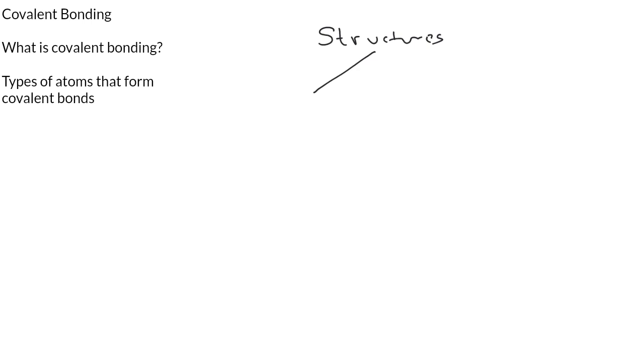But for covalent compound, it is either going to be a simple molecule, or they are going to form a giant covalent structure. And we're going to look at them one after the other. So here, of course, when you say something is simple, that means it's not complicated at all.